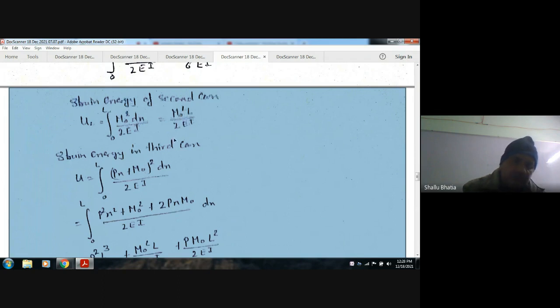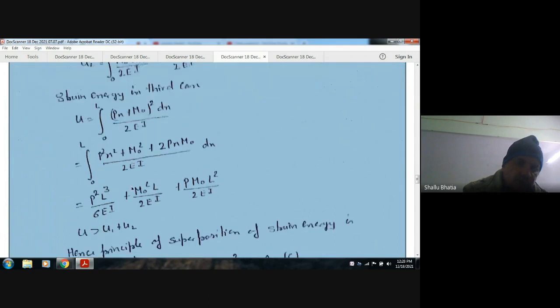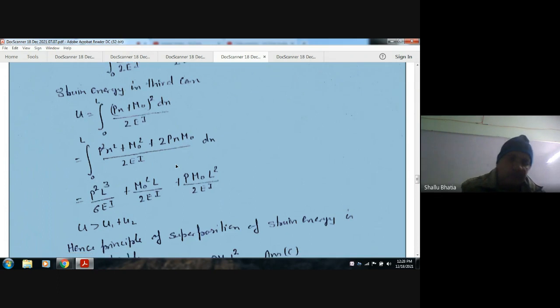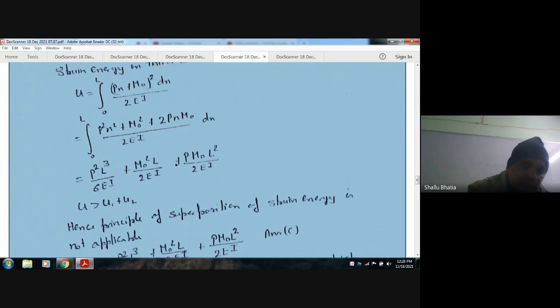And in the third case, both P and M naught are acting. So the total moment is Px plus M naught. Its energy will be Px plus M naught whole square divided by 2EI. If we solve this, then it will be the integral from 0 to L of P square x square plus M naught square plus 2 P x M naught, divided by 2EI, dx. Now if we integrate it, we get this.